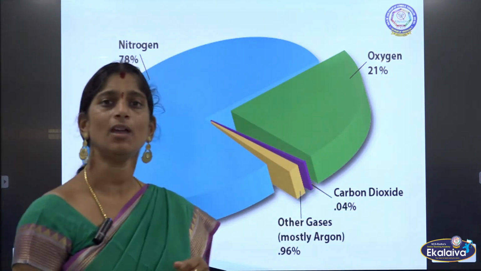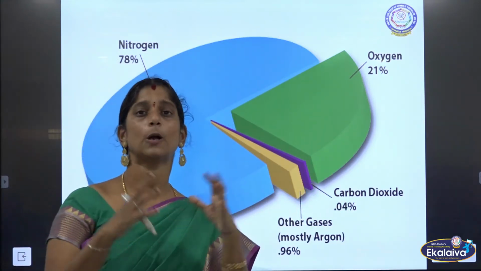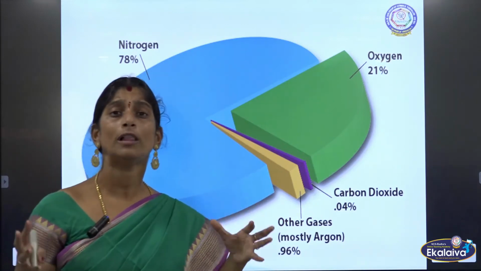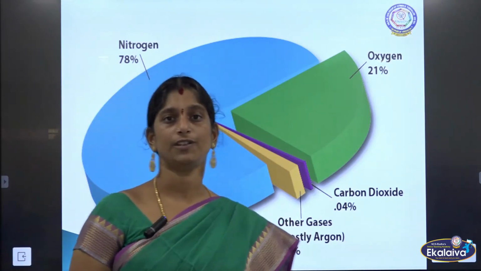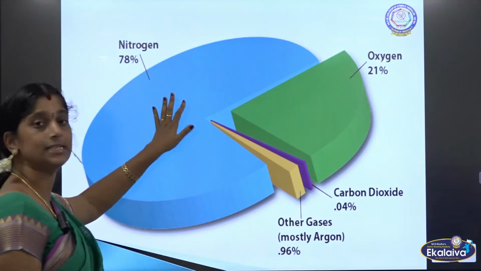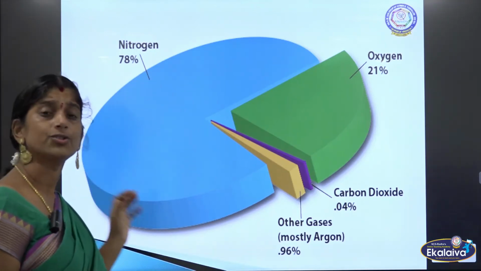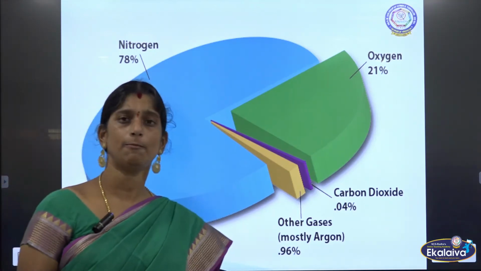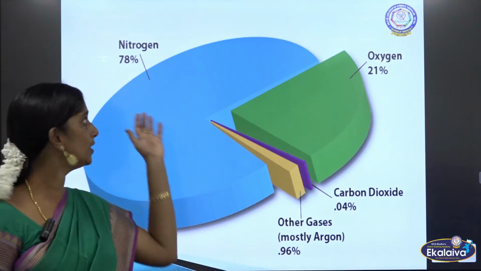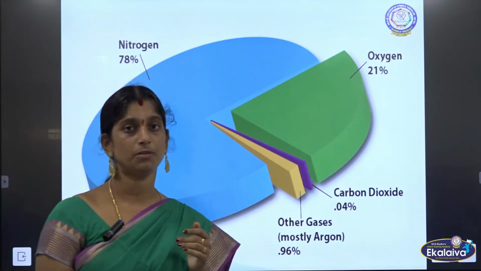So now we will see what is this atmosphere comprised of, what are all there in this atmosphere. So first it is nitrogen. Nitrogen occupies majority portion of the atmosphere, which is 78%.